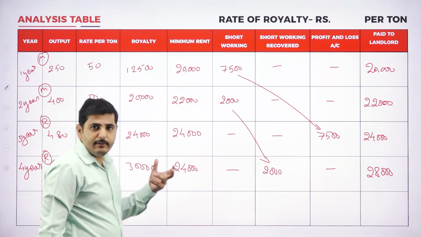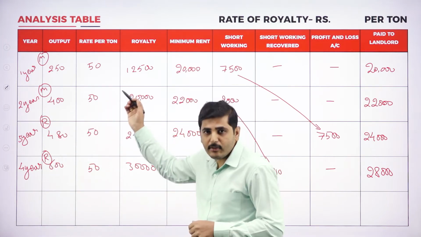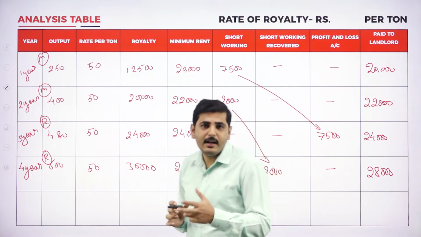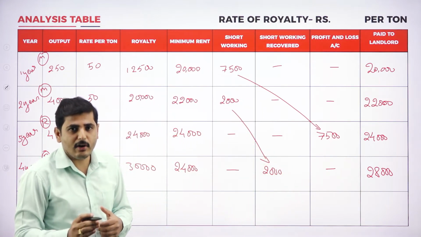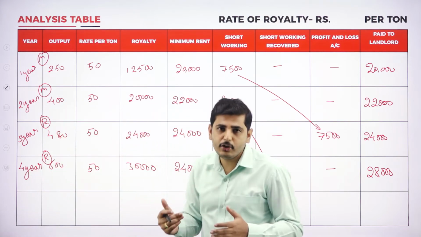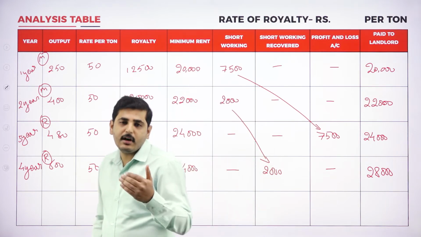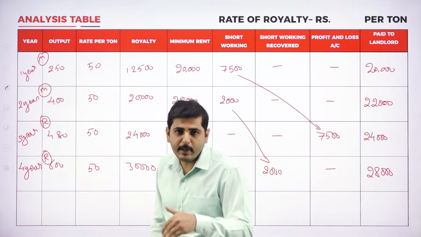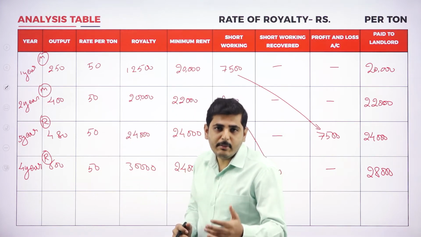So what is the journal entry when you pay the minimum rent? The journal entry is minimum rent account debit to landlord account, being the minimum rent payable to the landlord. Next entry, we have to transfer royalty and short working to the minimum rent account. What is the journal entry? Royalty account debit, short working account debit to minimum rent account, being royalty and short working transferred to minimum rent.